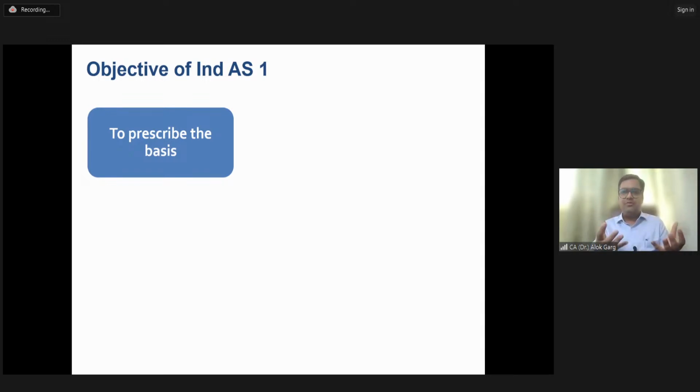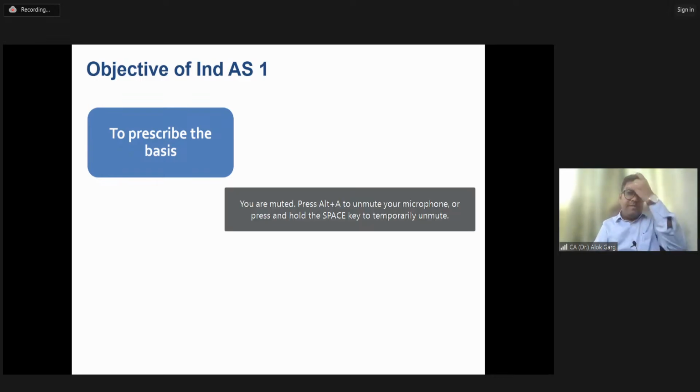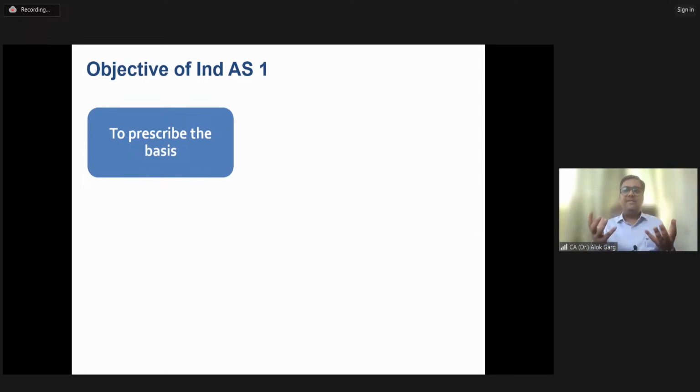The objective is to reflect the financial statement in a true and fair view, right? The objective is to help the user of the financial statement by making all the important information available in the financial statement. These could be the objectives, right? As a layman, I can think of these kinds of objectives. Am I right? I can think of only these, guys.